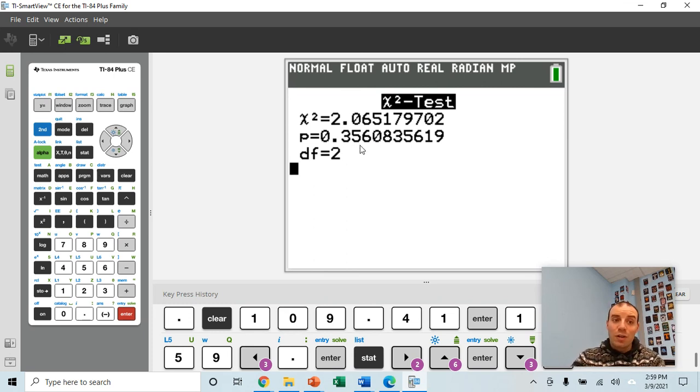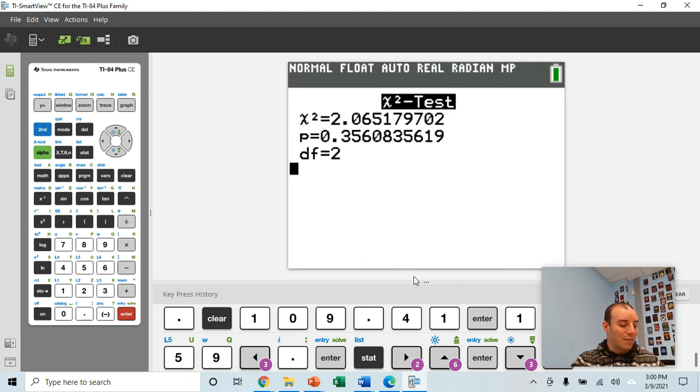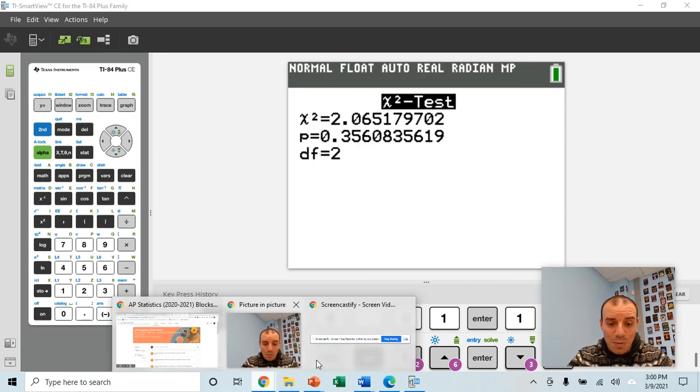I wanted to show you this so you have something to reference back to on how to actually enter the data in the calculator. We will run the full test in class, okay? We will do lots of examples for these in class. That's your preview. It's a really important lesson. Chi-square tests are some of my favorite types of significance tests to run. I will see you in class.